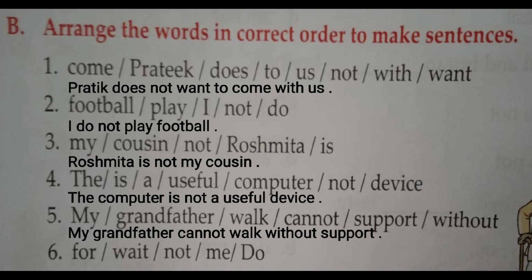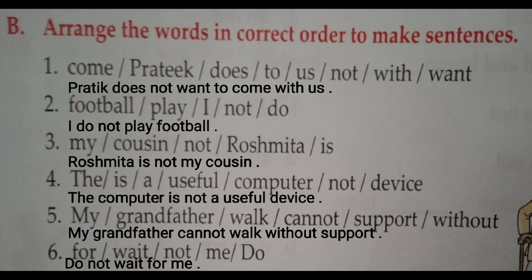Here we have been given the clue. Whatever the first word of the sentence is, it is given with a capital letter. So we understand that we have to put it in the first part of the sentence. Here we have been given Do in a capital letter. So we write Do not wait for me as the answer.